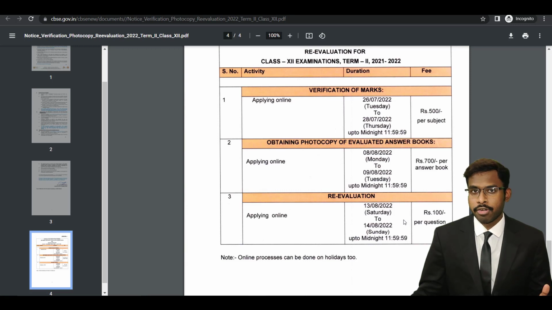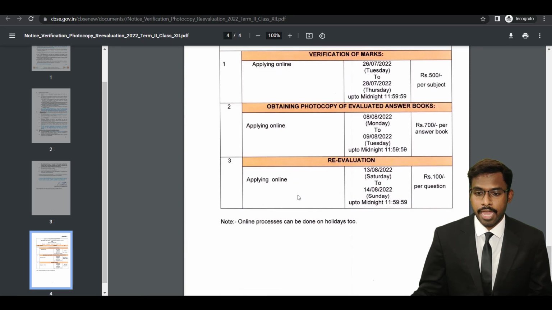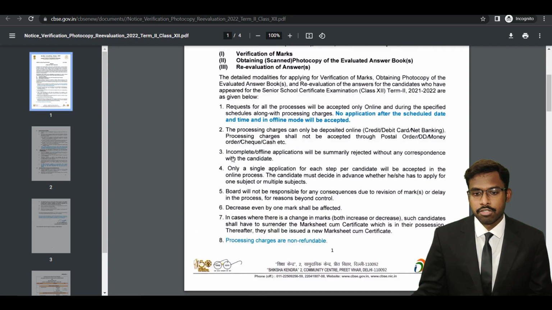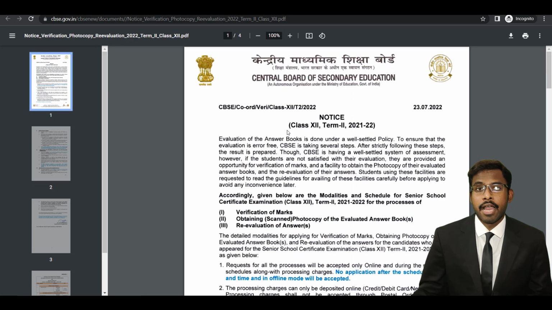You can apply for all the 3 things: verification of marks, obtaining photocopy of evaluated answer booklets, as well as reevaluation. It totally depends on you, but the online process can be done on holidays too, because reevaluation takes place during Saturday and Sunday, so everything happens on all the days. So this is the circular which is released by CBSE. I hope you got some valuable information on this notice.